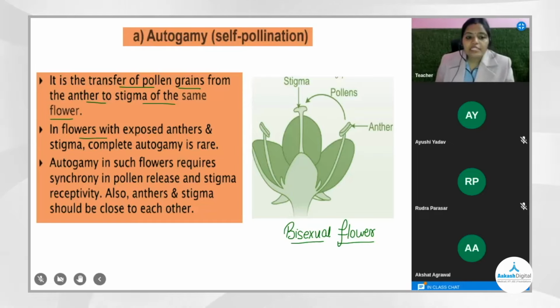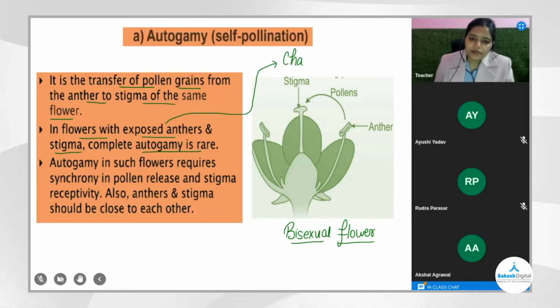In flowers with exposed anthers and stigma, complete autogamy is rare. What are these types of flowers called which have exposed anther and stigma? Do you remember? Chasmogamous flowers.